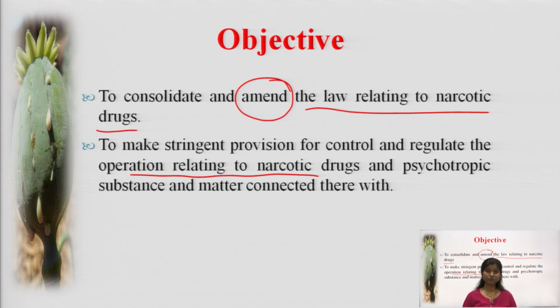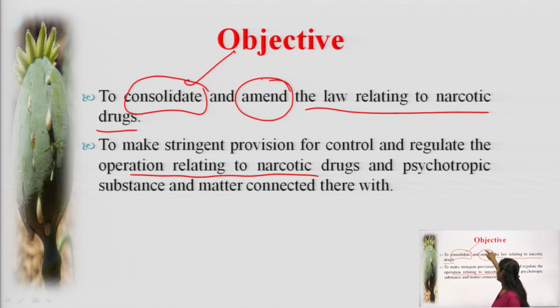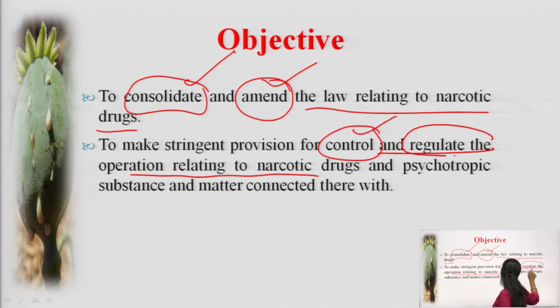With this we have cleared the objectives of the act: to consolidate and amend, and next, to control and regulate the operations relating to narcotics. These are the four main words you have to learn: consolidate, amend, control and regulate. With these four words you can remember the objective of the act.